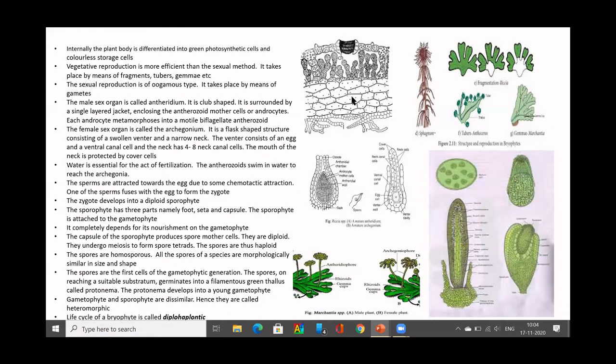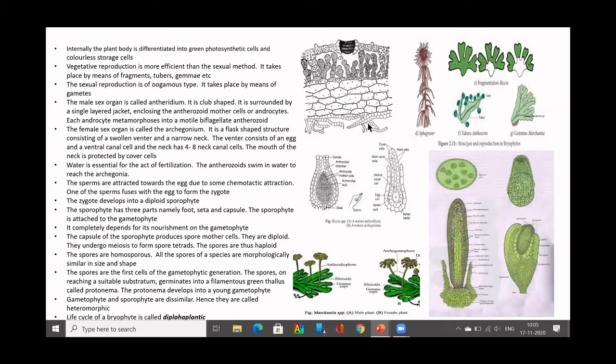This also we would have studied in Marchantia. When you take a section of Marchantia, you can see 2 distinct layers inside. The top layer is photosynthetic. All the cells will be having chloroplast. It will be greenish, and the below portion is colorless storage cells. You will have storage granules. So internally, the plant body is differentiated into a green upper photosynthetic layer and lower colorless storage cells.